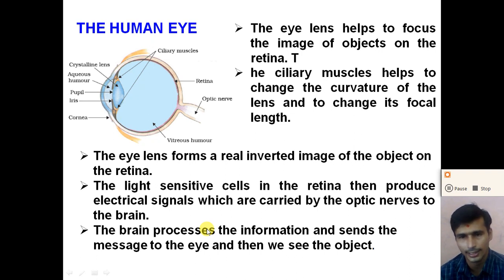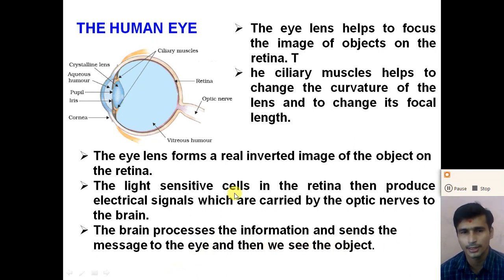So the rods and the cones are the two different types of light sensitive cells in the retina, which detect the intensity as well as the color of the light and produce an electrical signal. Now this electrical signal passes through the optical nerves to the brain, right? The brain processes the information obtained from the optical nerves and sends the message to the eye, and then we can see the object.